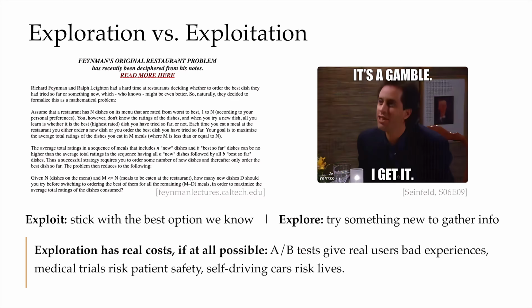Self-driving cars push this even further. Random exploration on the road means real injuries or even death. So the cost of exploring ranges from, say, a worse user experience to genuine danger. In some cases, we can't do it at all, which means that exploration versus exploitation is not just a theoretical challenge. In practice, there are also nuances associated with it.